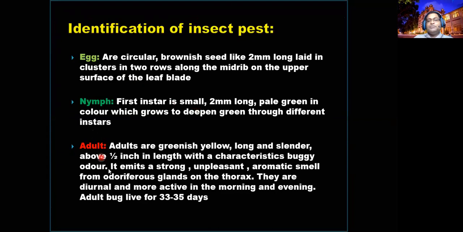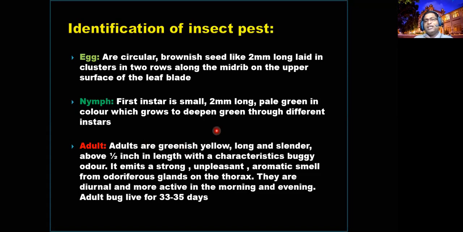So the eggs, nymphs and adults, this is an identification character. Especially you can identify the eggs. Sometimes you can confuse it with another bug, the assassin bug, that is a predator. This is a pest, so you have to be very careful and identify very carefully. Adults are greenish yellow in color. The assassin bug is most probably brownish, fully brownish. That's the predator one.